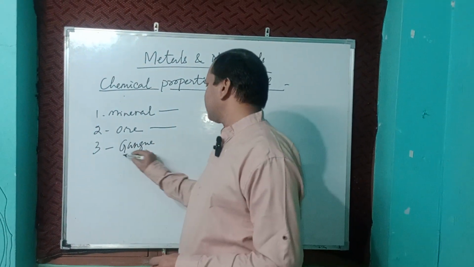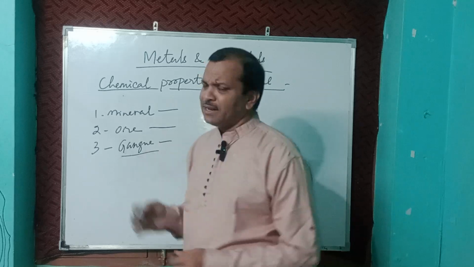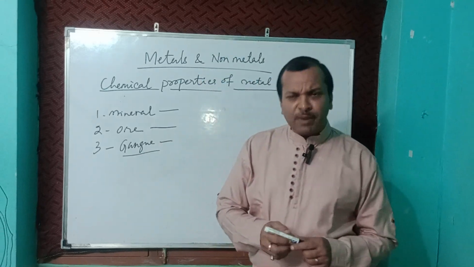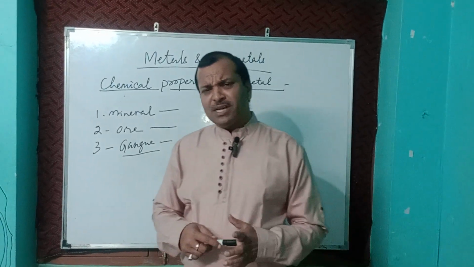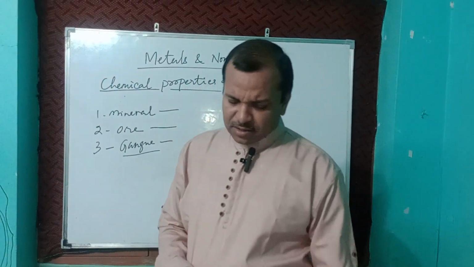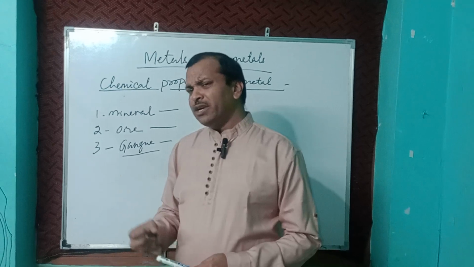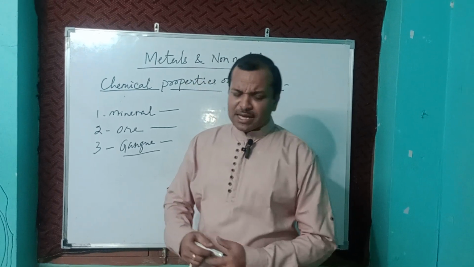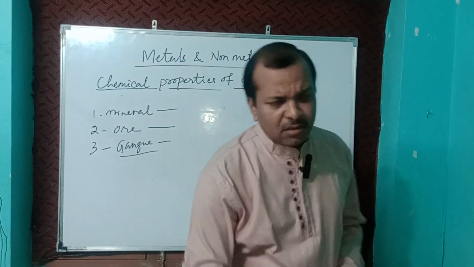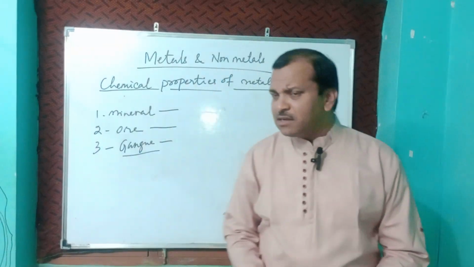And the waste particles present there are called gangue. The impurities, the waste particles present in the ore, are called gangue. What are the impurities? Like salt, clay, any sediments, they are impurities. Now we will go for extraction of ore.